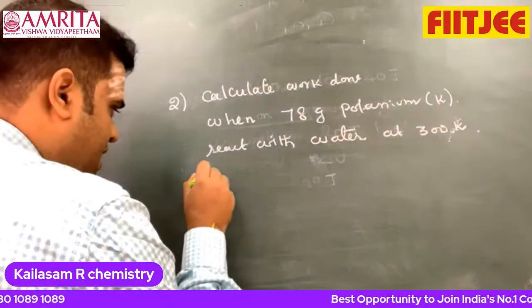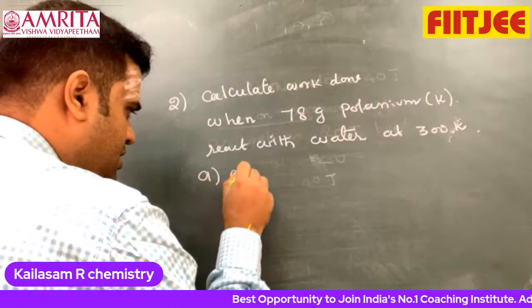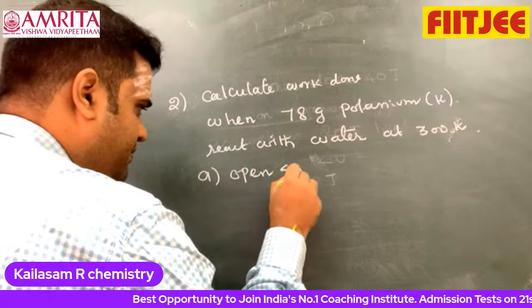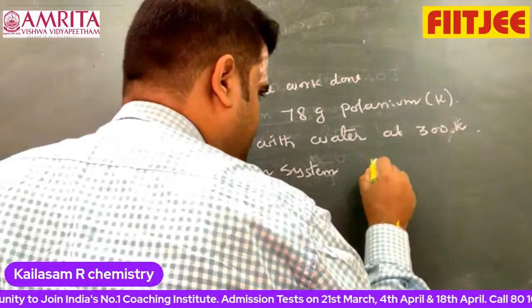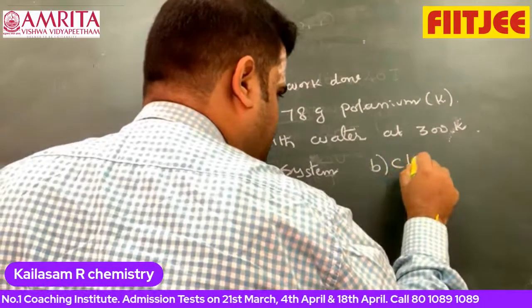One will be A, open system, and B will be closed system.